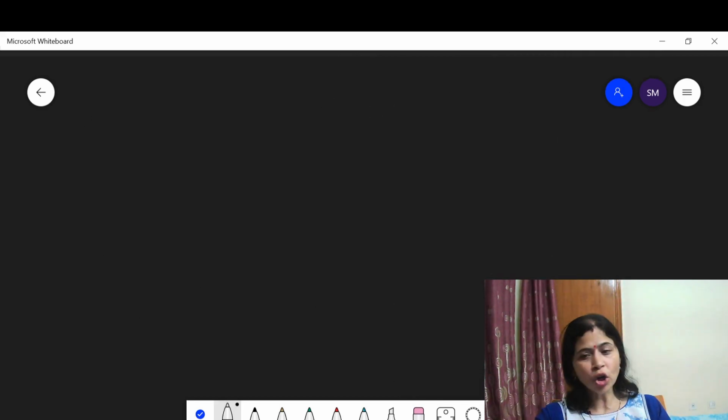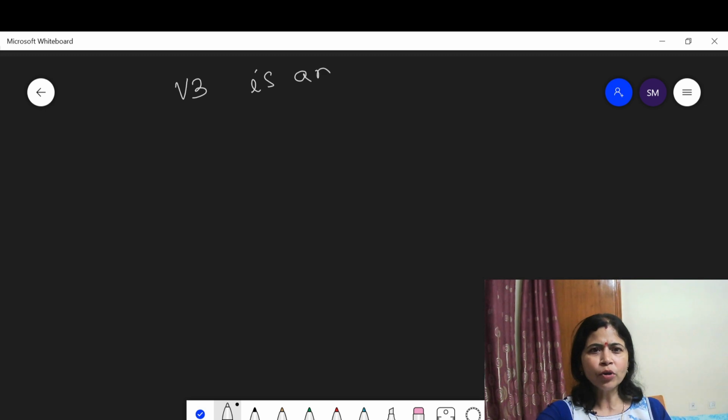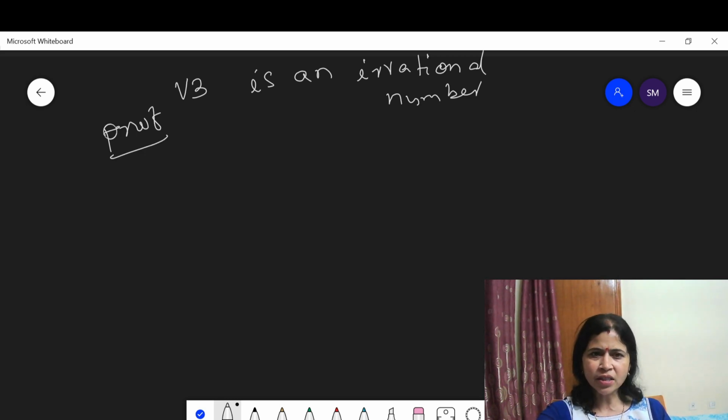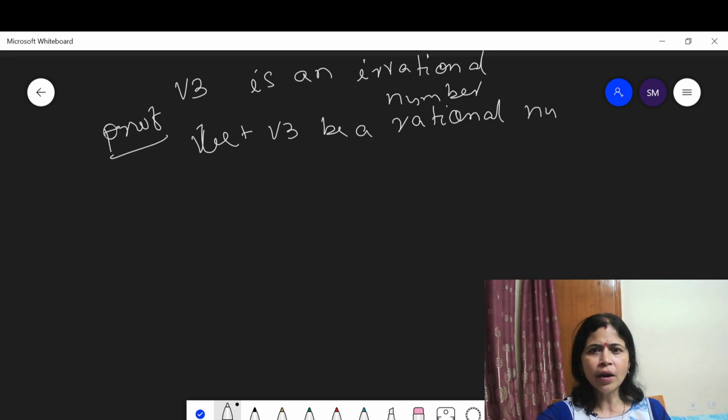Now let us discuss root 3. You have to prove that root 3 is an irrational number. Now let us think, let root 3 be a rational number. In the same way, we prove it by the contradiction method.